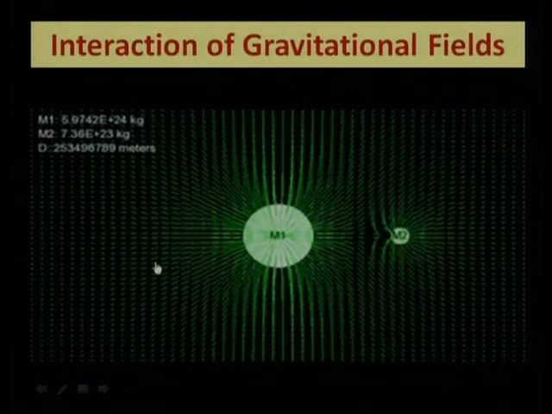Force is gravitational force. The lines of force, the field lines of gravitation. There are two masses, a smaller mass and a bigger mass. Now, one mass moves around the other. When it moves, what happens to the field? How does the field change? Let us see.